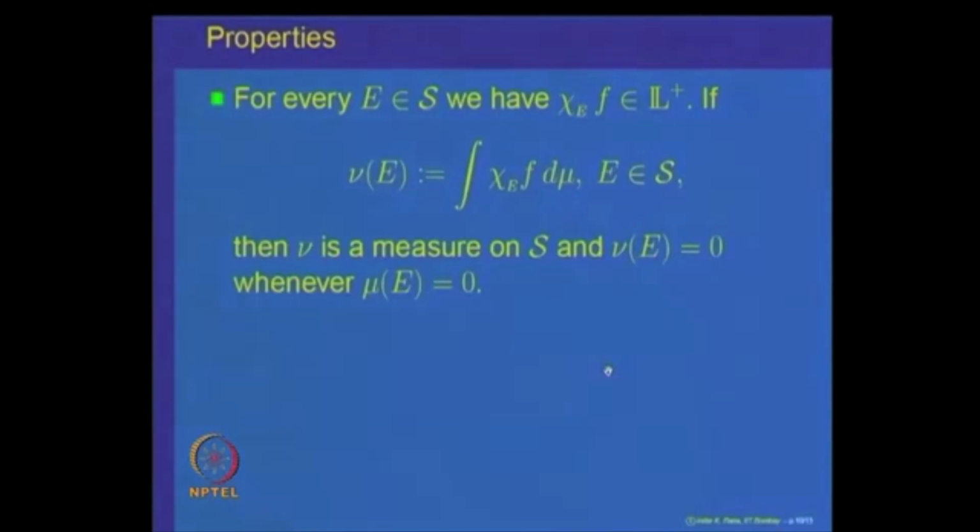So till now what we have done is we have defined the integral of a non-negative measurable function as a limit of integrals of non-negative simple measurable functions, because if f is non-negative measurable, it is a limit of non-negative simple measurable functions which increase to this function f. So the integrals of those simple functions are defined, take their limit and define the integral of f to be the limit of those integrals. And using this, we have proved that this integration is linear.